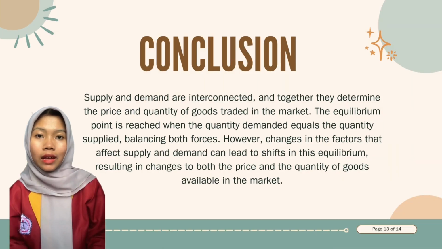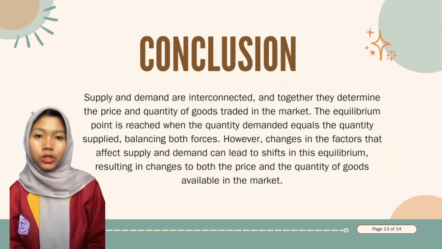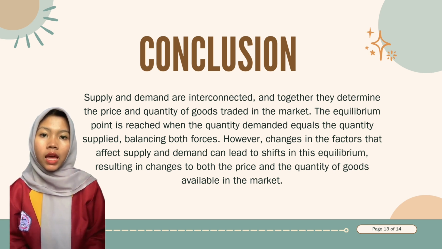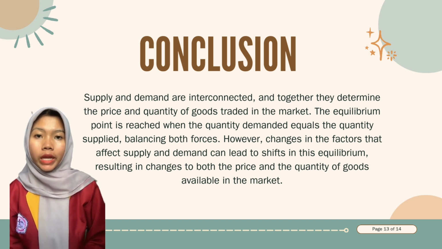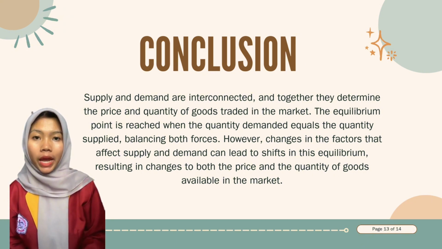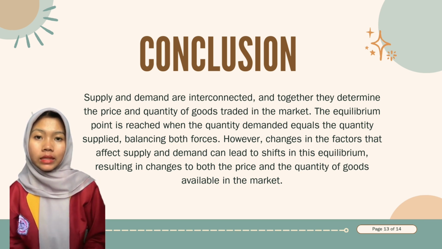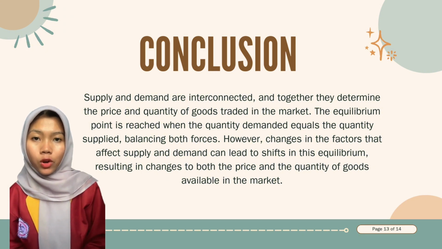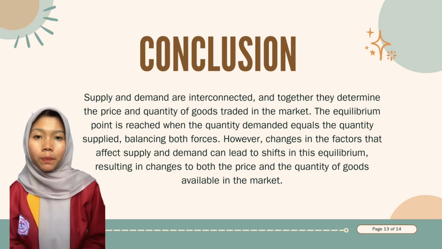So, the conclusion we can draw between supply and demand. Supply and demand are interconnected and together they determine the price and quantity of goods traded in the market. The equilibrium point is reached when the quantity demanded equals the quantity supplied, balancing both forces. However, changes in the factors that affect supply and demand can lead to a shift in this equilibrium, resulting in changes to both the price and the quantity of goods available in the market.